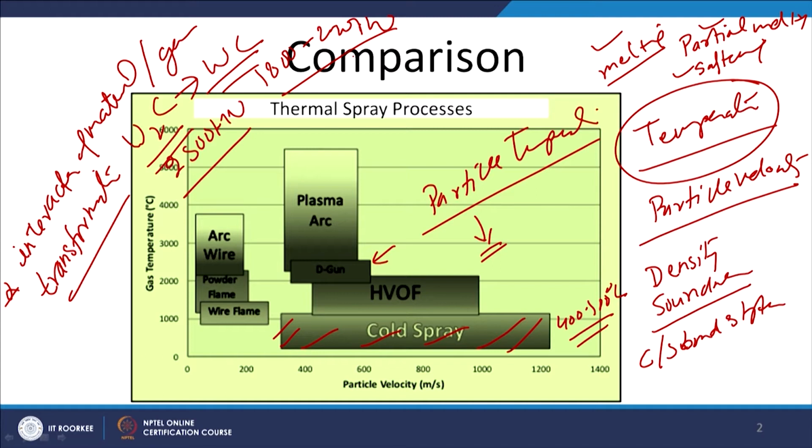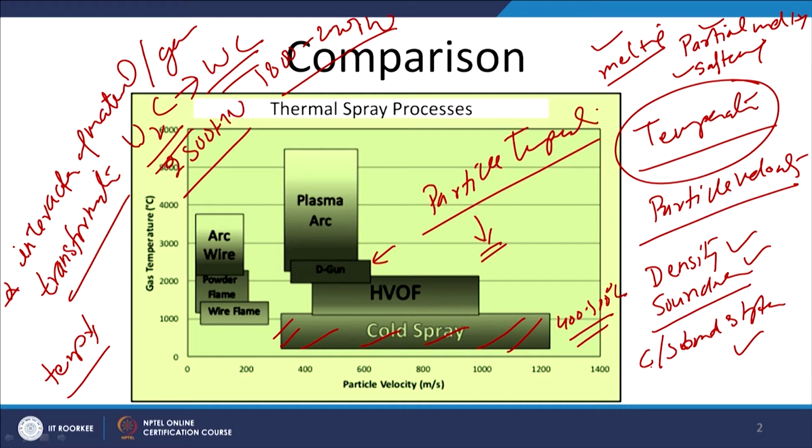we'll notice that those processes where temperature is limited will be favorable with regard to inclusion formation or undesirable metallurgical transformations, while higher particle velocity will lead to a more dense, less porous coating and good coating substrate bond strength.